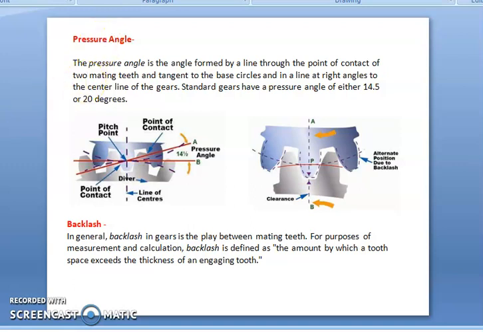Then another term is the backlash. In general, backlash in gears is the play between the mating gears. But for the purpose of measurement and calculations, backlash can be defined as the amount by which the tooth space, this is actually the tooth space, exceeds the tooth thickness of an engaging tooth.